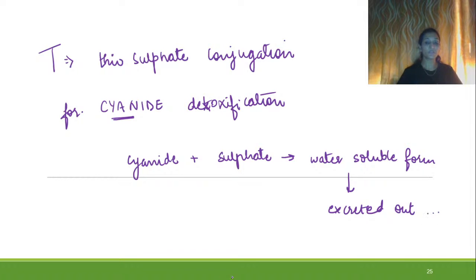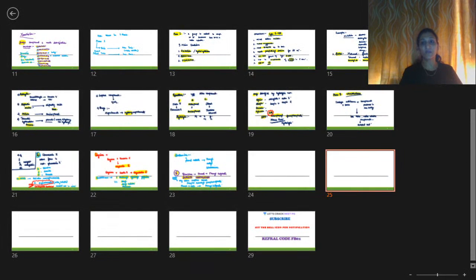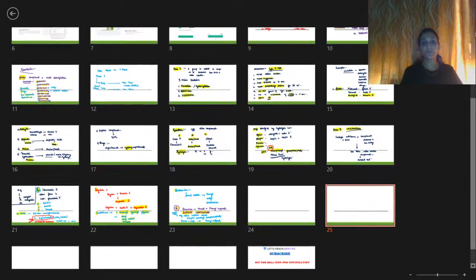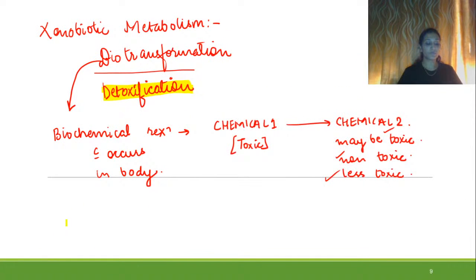This is how the whole process of xenobiotic metabolism occurs. So let us have a very quick revision of the whole process. So xenobiotic metabolism we were talking about.